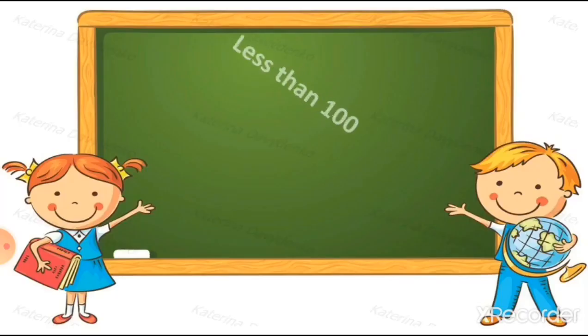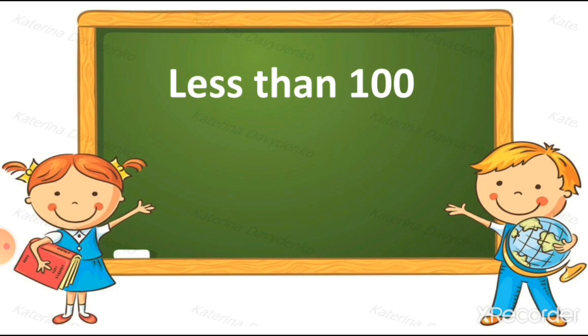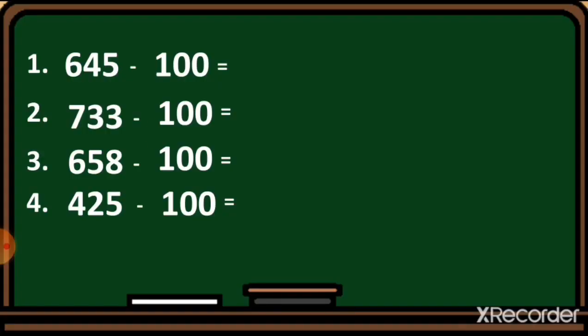Here is less than 100. It means we have to cut one number from the hundreds place. We have to cut 100 from the given numbers. Let's see through the examples how we do this. Here is the example.